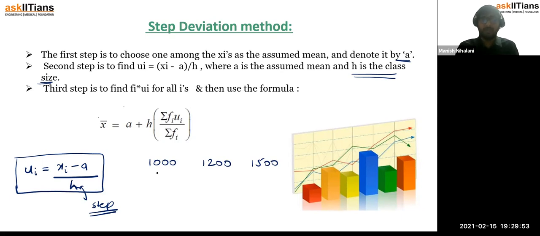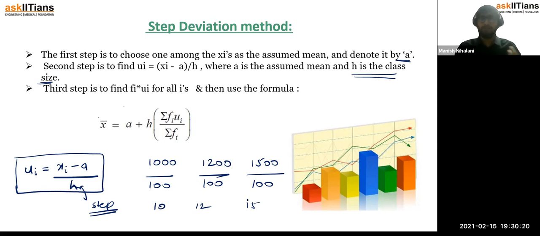So you can assume h as 100. If you divide each observation by 100, your values get reduced, right? You get just 10, 12 and 15. But someone else could say I would prefer dividing them by maybe 300 or 150, or taking the LCM of all of this. So it completely depends on you, whatever step you take for division.